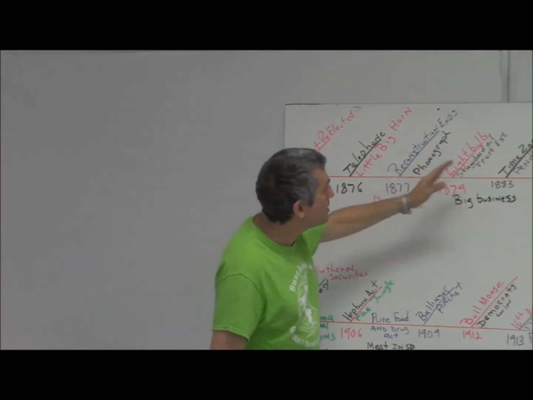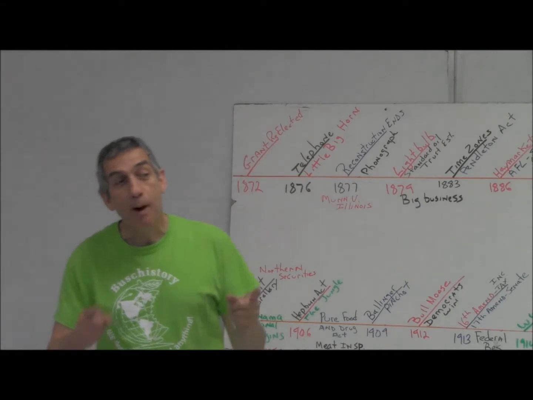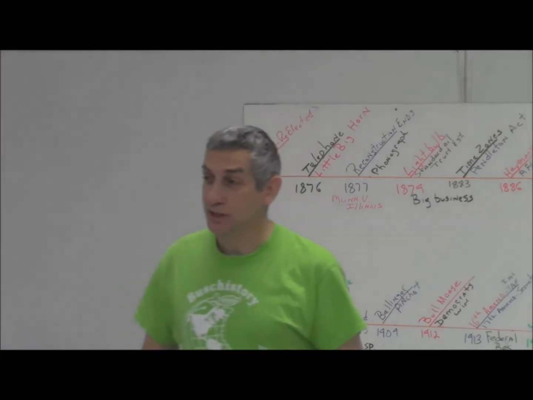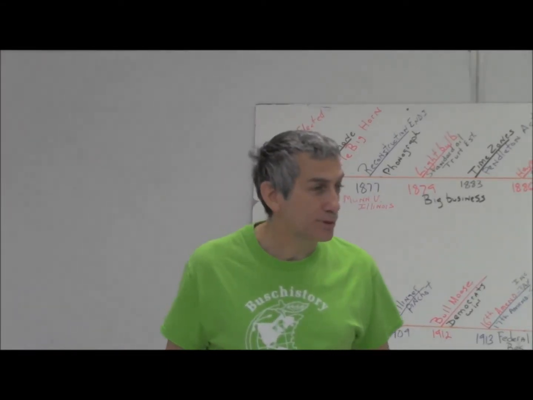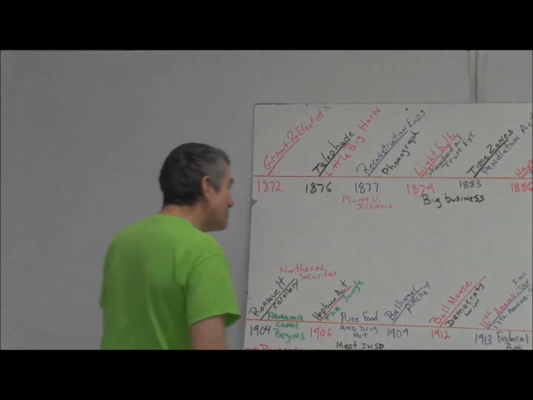Then we're going to get the light bulb in 1879. I think we get to significance. But what city is the first city to be completely electrified for light bulbs? New York City. Okay, I'm doing well.